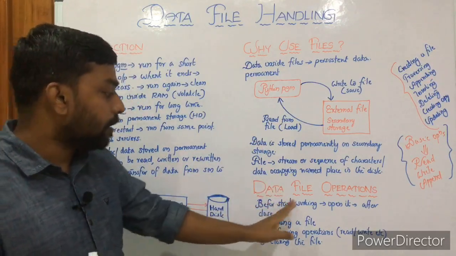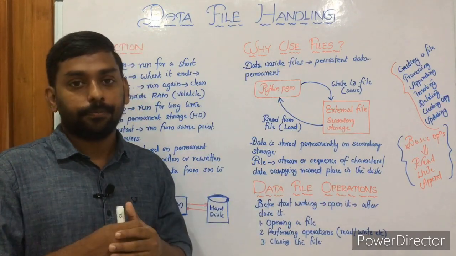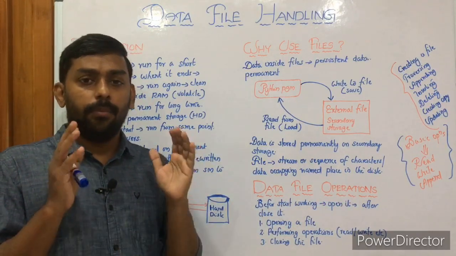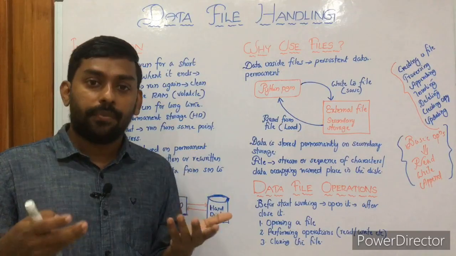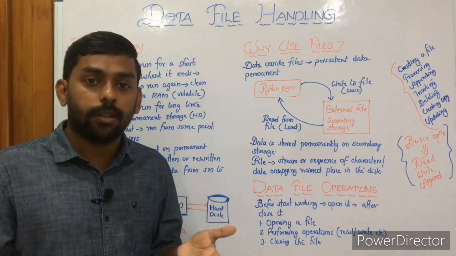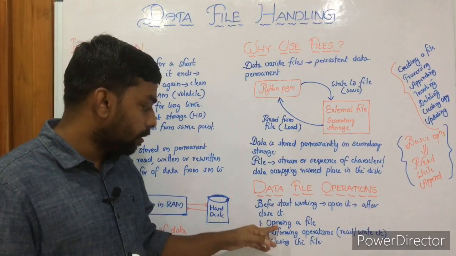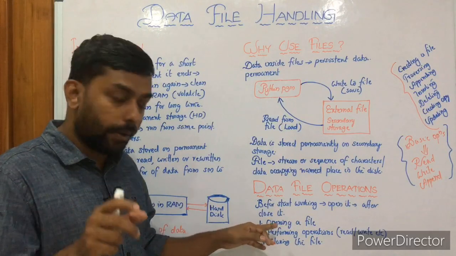Before you start working, you have to open a file, right? Open a file, and after that you have to close it. It's very simple. Before doing anything on a file, you have to open the file, and after completing all the processes with the file, you have to close it. Opening and closing, right? These are the basic operations.